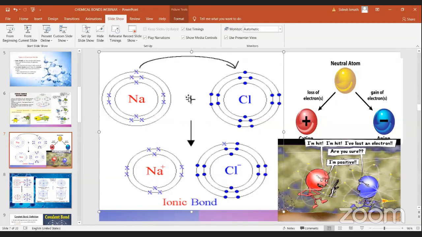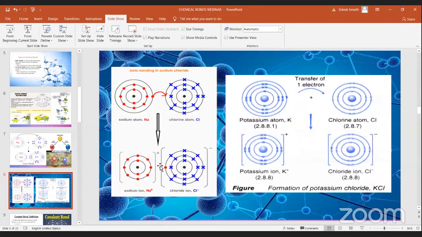Another important part is when you are drawing this. If they ask questions like this to draw the ionic bond of sodium chloride, the main part is this. When you are drawing the sodium plus ion, you have to draw these two shells and all the electrons around that, and you have to put a box bracket and put the charges outside the bracket.